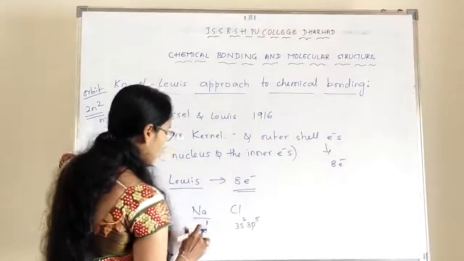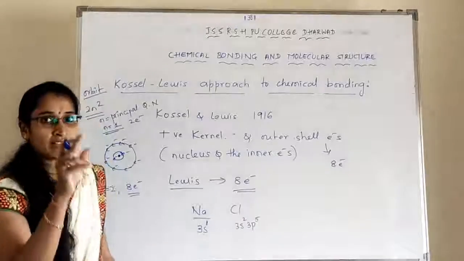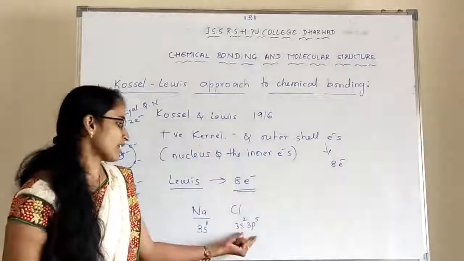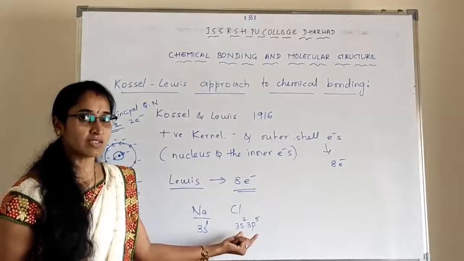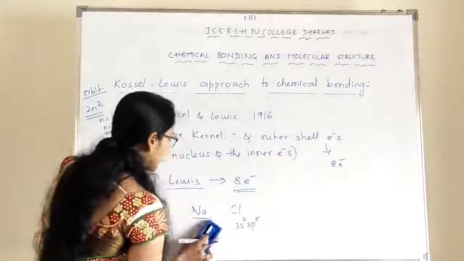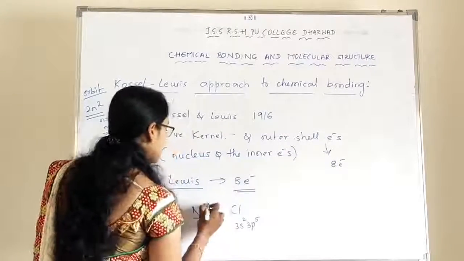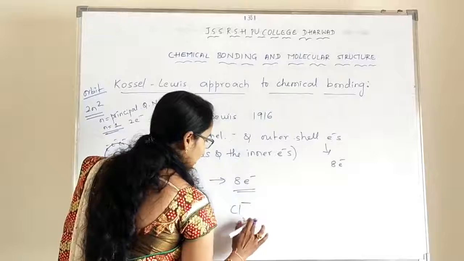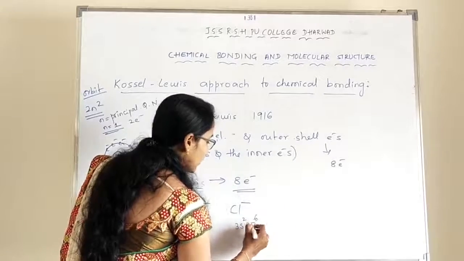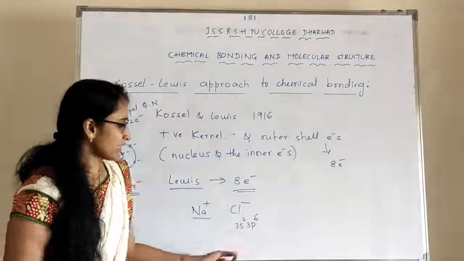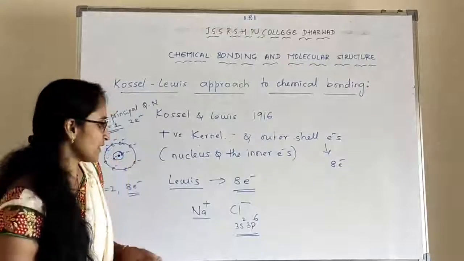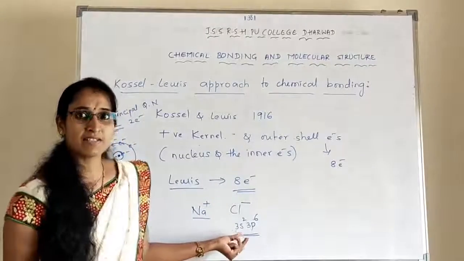So only one electron is occupied at a corner in sodium, while here 7 electrons are occupied at the corners in chlorine. When sodium gives its electron, it becomes Na plus and this becomes Cl minus. When it becomes Cl minus, it has 8 electrons. That means it has an octet configuration, a noble gas configuration. So hence it is a stable one.